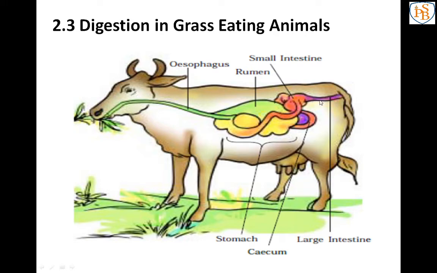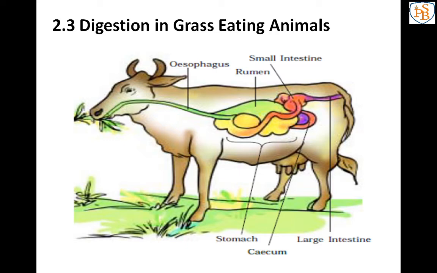Again after some time the cud is returned to the mouth, and then the animal starts to chew that food. We first chew and then swallow and then digest. But in grass eating animals, they first swallow, then chew, and then digest again. So that is the process in grass eating animals.